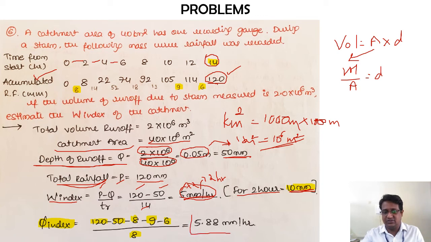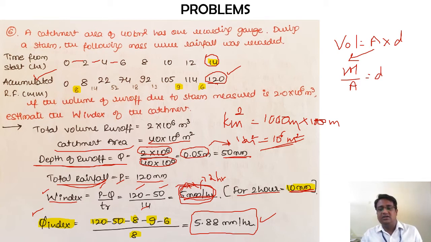Here also you can check it out. This is the phi index, and this is the W index, 5 mm. So here also our theory checks out, where I say that the phi index is always greater than the W index. Even that is true in this case. So this is how you can solve this particular problem on infiltration indices.